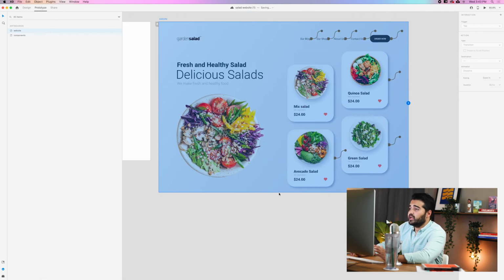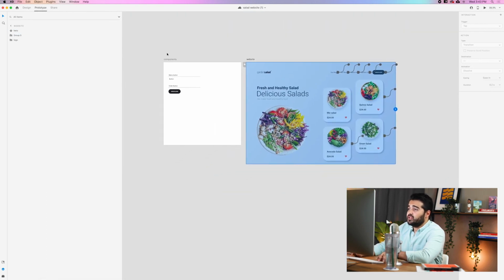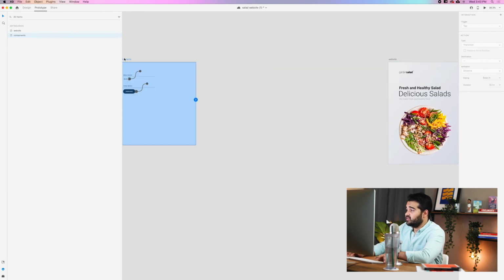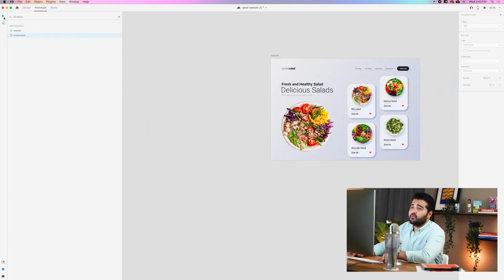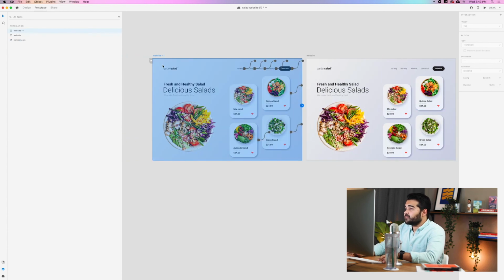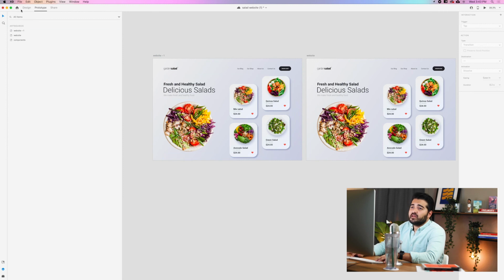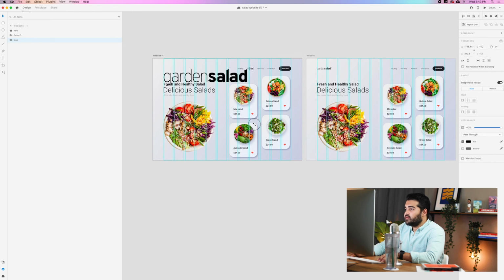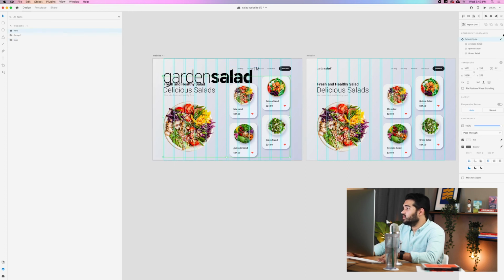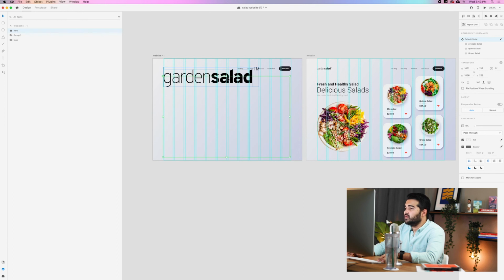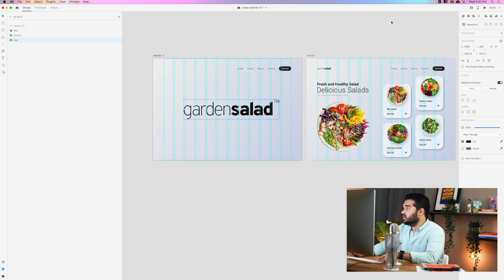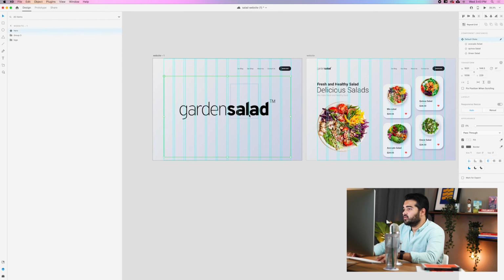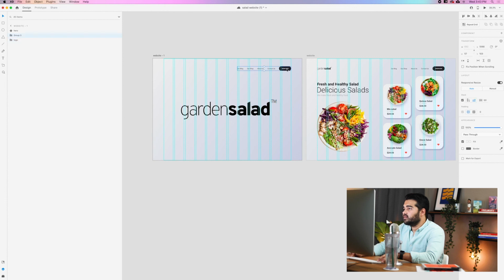So one thing that we can create right now is a little bit of animation in the intro for the website itself. So we're gonna take the website and copy it. And then in design mode, I'm gonna take this green garden salad and make it really big. I'm gonna take this component and dim it all the way down to 0. I'm gonna put the green salad in the middle. Let me align it a little bit more to the right. Something like that.